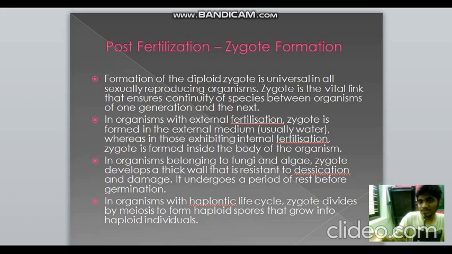So the zygote is formed, as we know, it's universal. It's a vital link that ensures continuity between several generations. In organisms with external fertilization, the zygote is formed outside, as we told earlier, like in water. But in internal fertilization, the zygote is formed inside the body of the organism.